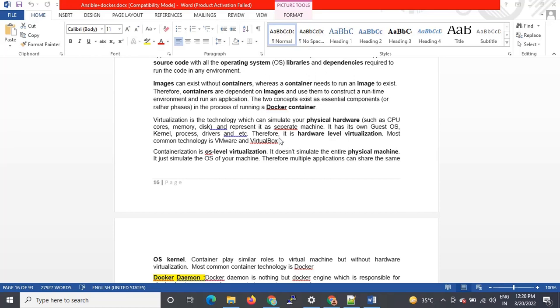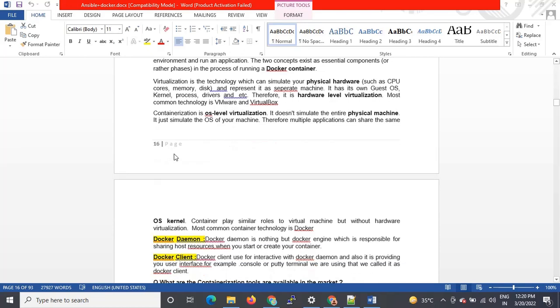By using the hypervisor, we can divide the hardware resources. For example, we have a 500 GB hard disk and 8 GB RAM. If I want to share this 500 GB, I can allocate 100 GB to one OS, then 100 GB to a different OS. Like that we can share those resources, and once we share them, we can deploy the application to the respective VM. On each machine we can deploy the application and run it.